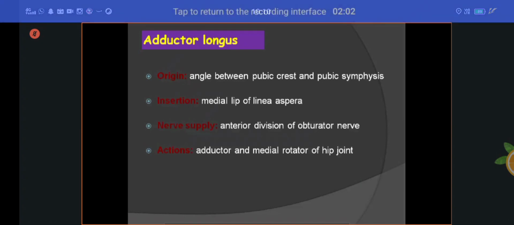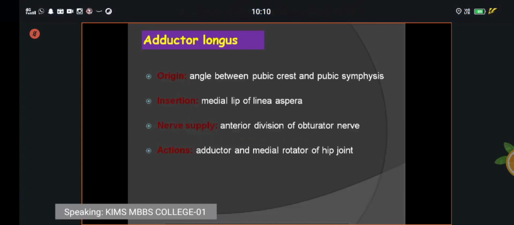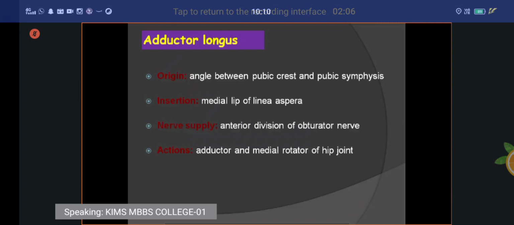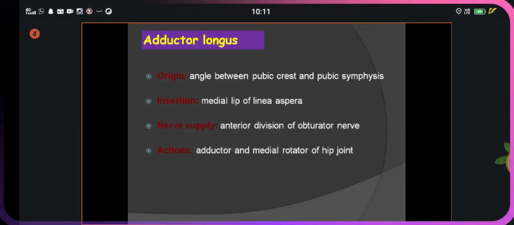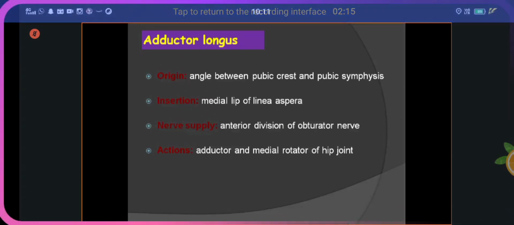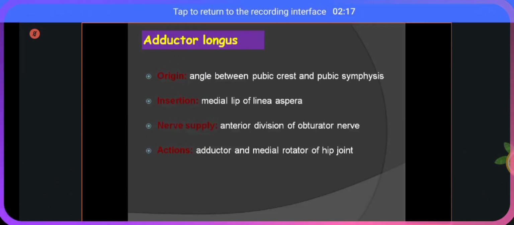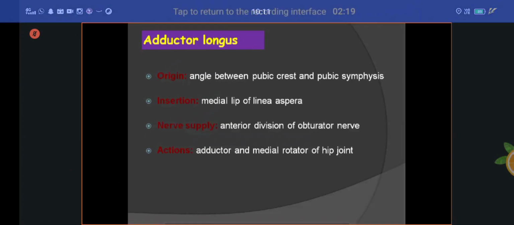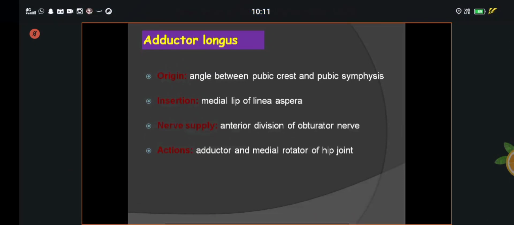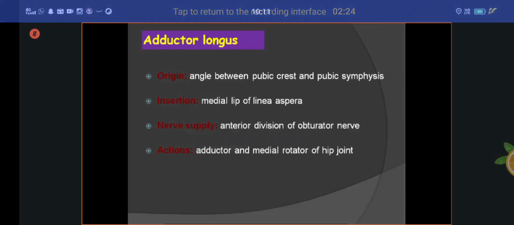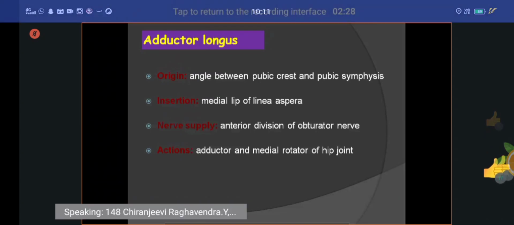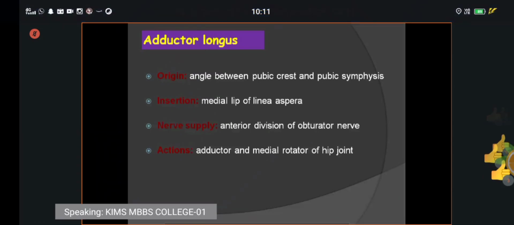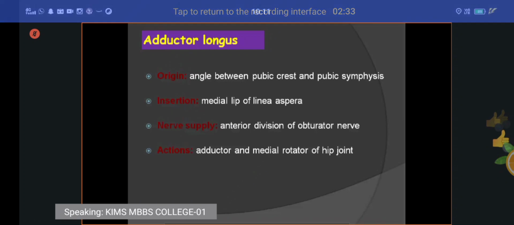I will repeat one more time. The origin: the angle between the pubic crest as well as pubic symphysis. Insertion: medial lip of the linea aspera. Nerve supply: anterior division of the obturator nerve. Actions are adductor as well as your medial rotator of the hip joint. That is called origin, insertion, nerve supply, and action. Are you clear? That is called the adductor longus muscle. Next, coming to the gracilis.